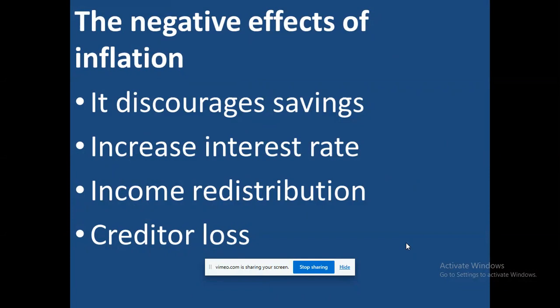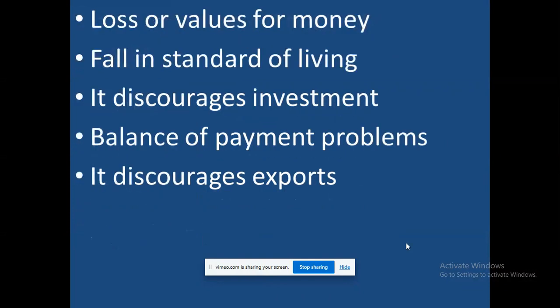Now let's look at the negative effects of inflation. It discourages savings. When there is inflation, it will discourage savings. Then it will increase interest rates in the bank. Then income redistribution also affects them. Then creditor loss. Then loss of value for money. Fall in the standard of living. It will discourage investments. Balance of payment problems. It discourages exports. So you can say that the negative effects of inflation are more than the positive effects.